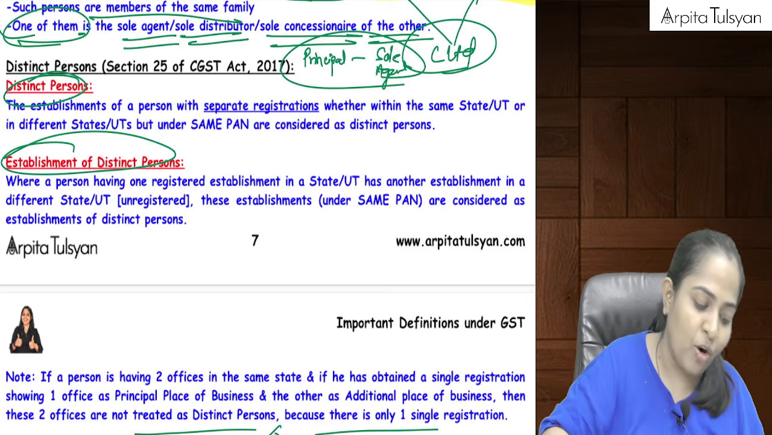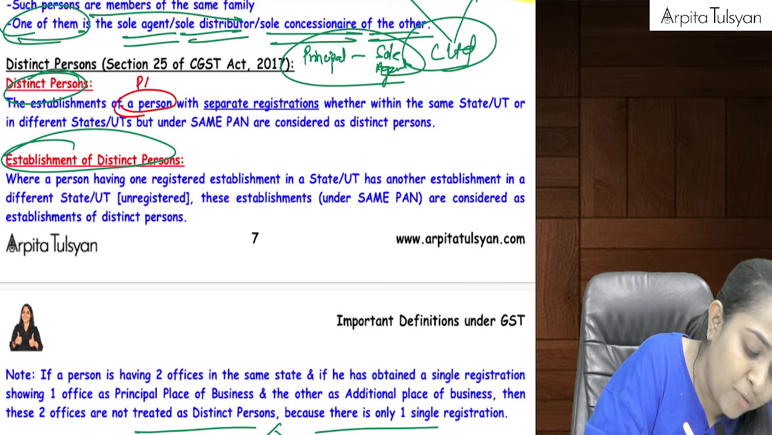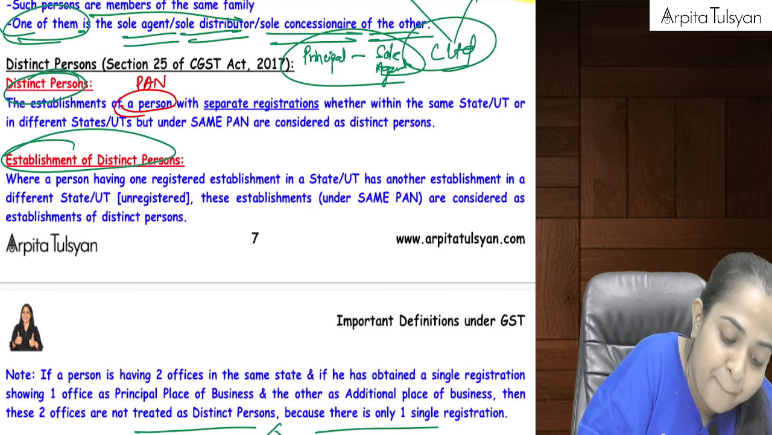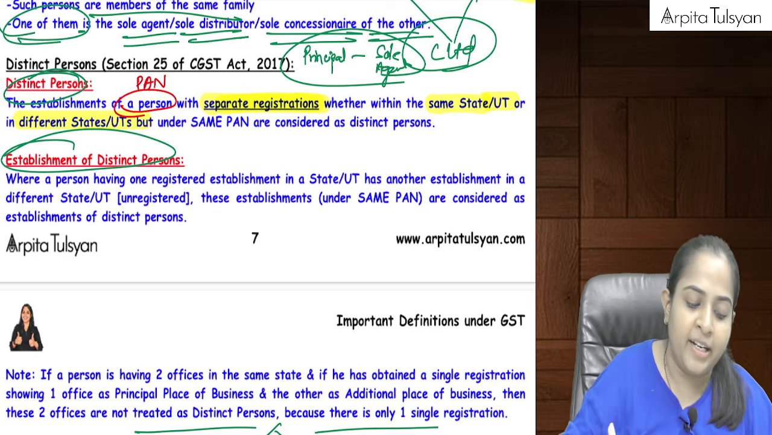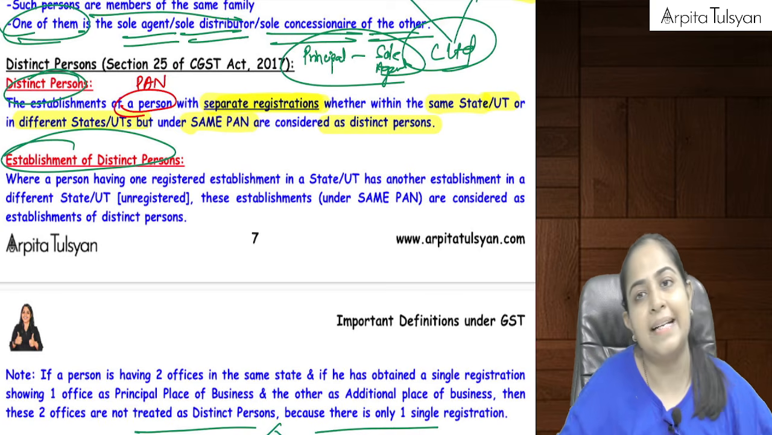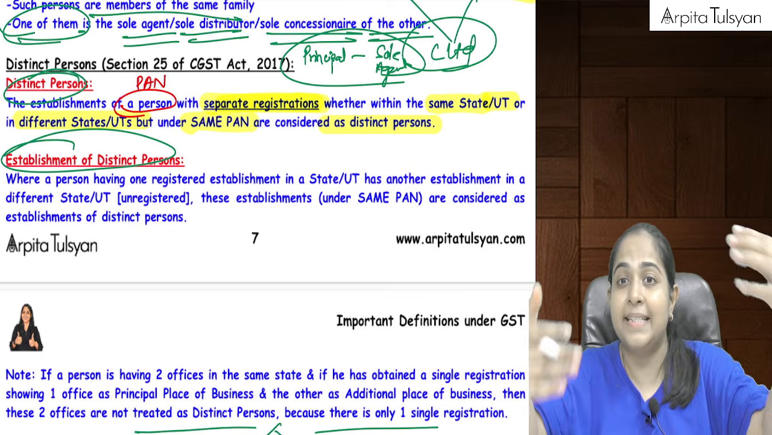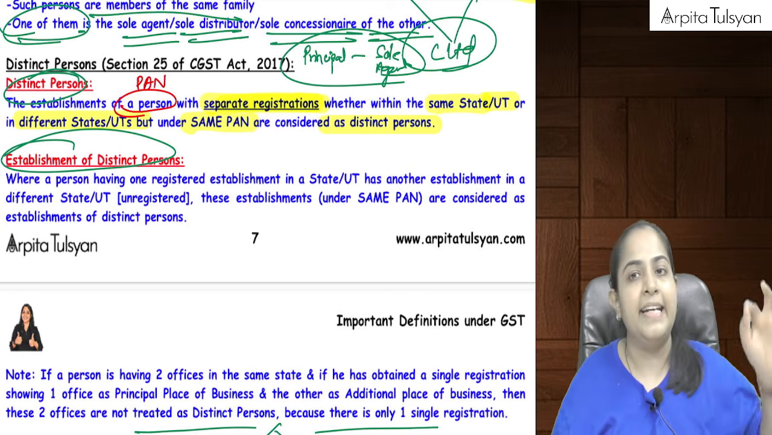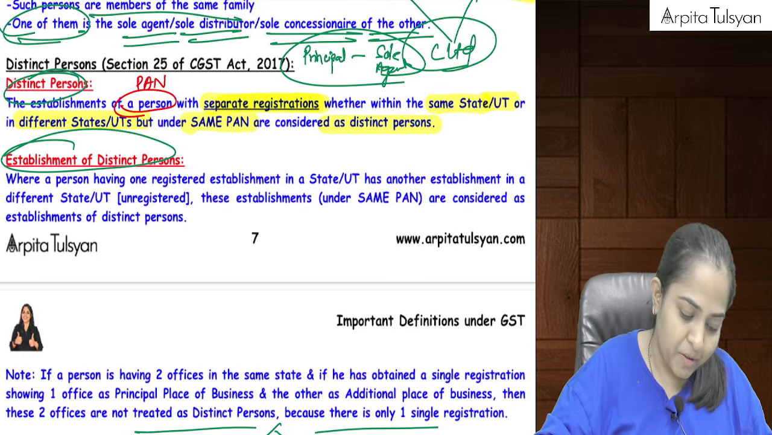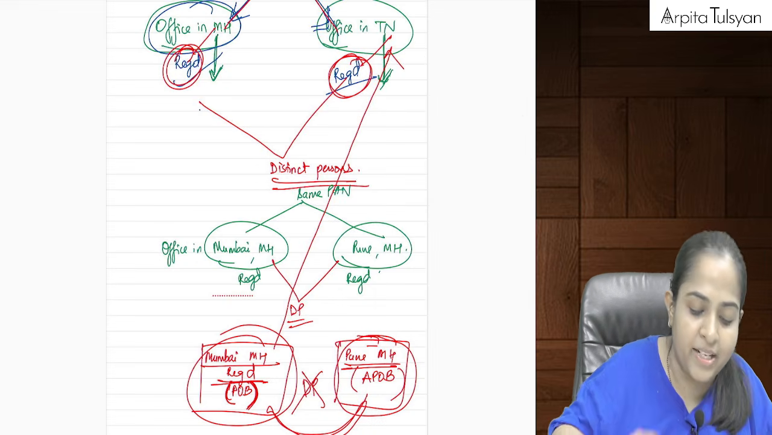So that's why, see what are they telling? The establishment of a person, within the same PAN but with separate registrations, whether within the same state or union territory or in different states or union territory, are considered as distinct persons. So if it is one PAN but multiple GST registrations, these registered entities will be considered as distinct persons. Then what do you mean by establishment of distinct persons? Please try to understand.